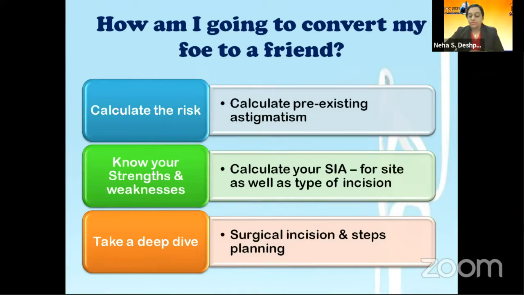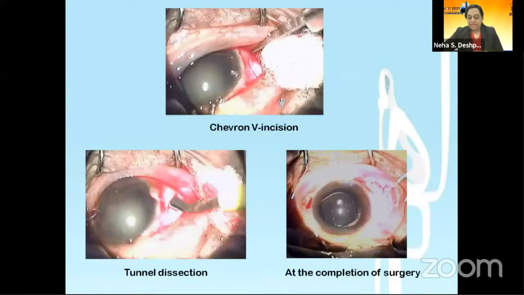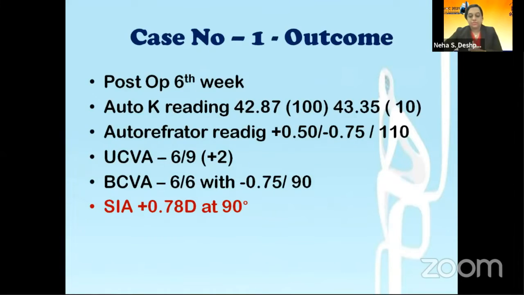And finally, we have to do detailed surgical planning and take a deep dive. I'm going to present just 2 or 3 cases. First, a 73-year-old with NS3 cataract with just 1.5 diopter of against the rule astigmatism, classic chevron, E-shaped tunnel, and SICS, which induced about 0.78 with flattening of the horizontal meridian. We are getting excellent uncorrected visual acuity, which is 6/6.